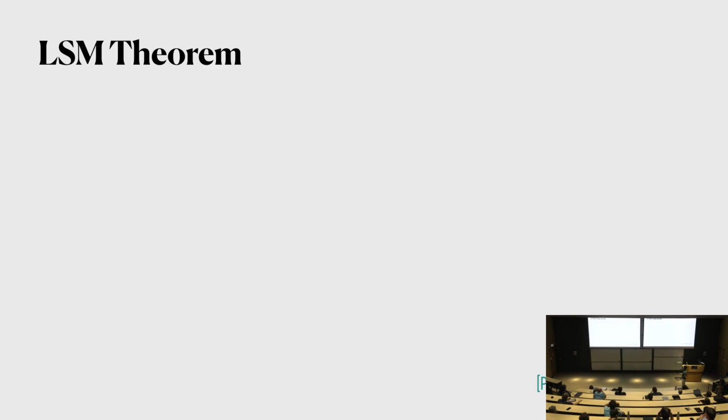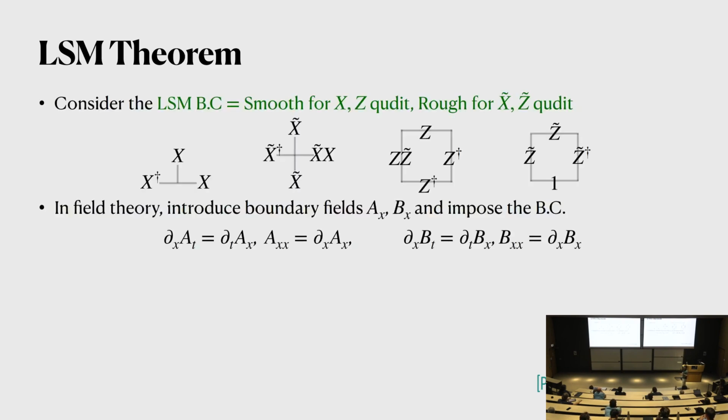Okay. So now we can use this symmetry TFT to do two things. One is that let's just consider boundary conditions which recover the LSM symmetries. The boundary condition that recovers LSM symmetries is the smooth boundary condition for X and Z qubits, a rough boundary condition for X tilde and Z tilde qubits. Okay? So in the field theory language, that means that we want to introduce some boundary degrees of freedom, which I call A_x and B_x, and then this is the boundary condition that we want to impose.